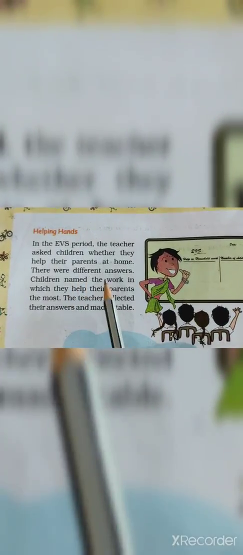Fifth standard students, let us start from page number 162, helping hands. In the EVS period, the teacher asked children whether they help their parents at home. Students, she is asking, do you help your parents at home? There were different answers. Obviously, individual views will be there. Children named the work in which they help their parents the most.